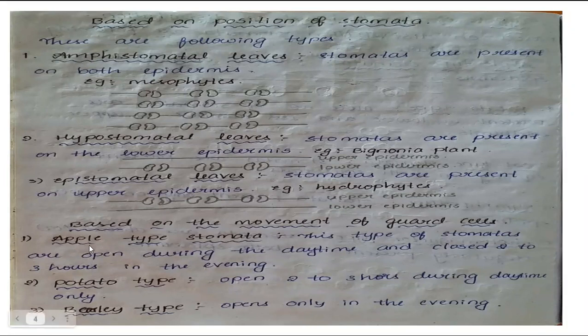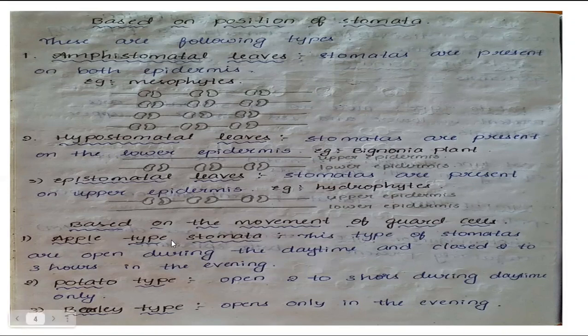One is apple type stomata. This type of stomata are open during the daytime and closed for 2 to 3 hours in the evening. Apple type stomata, see children, was already completed based on the distribution. Here we discussed it based on the movement of guard cells.